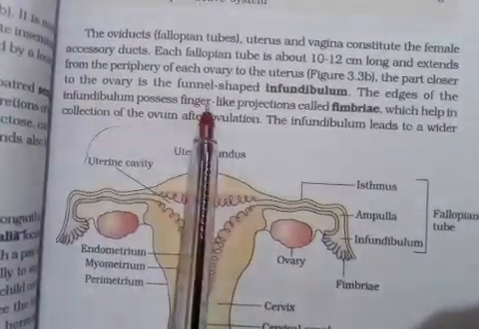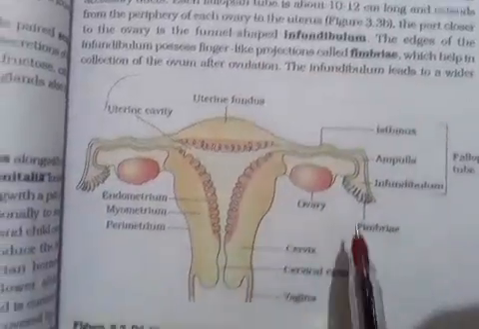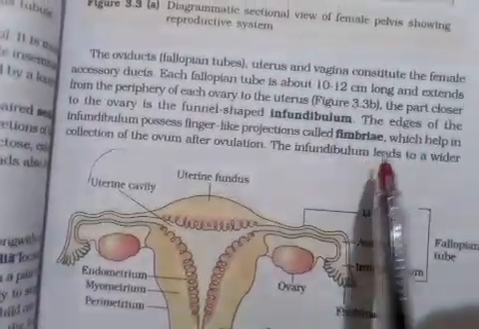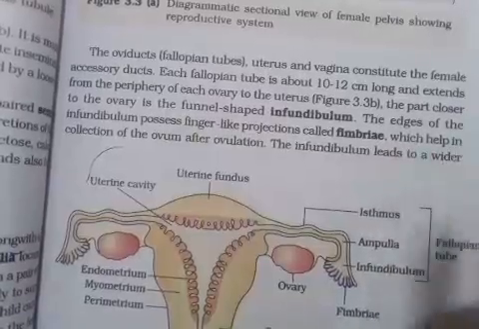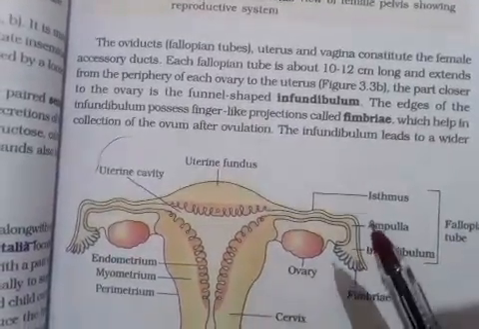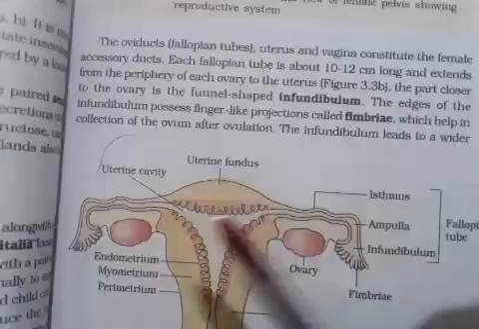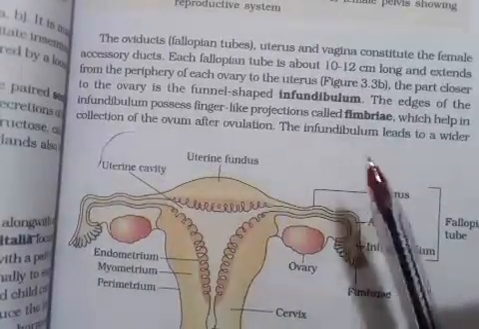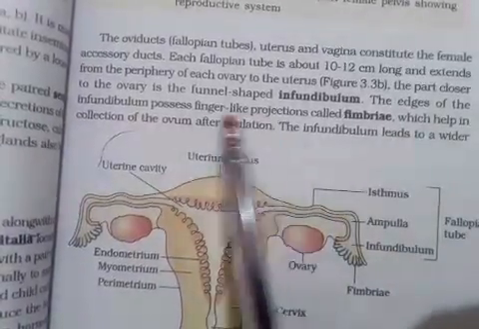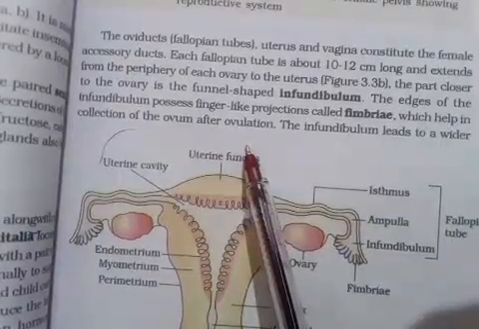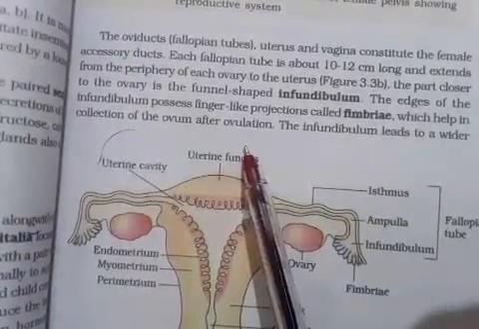Next, edges have finger like projections that are said to be the fimbriae. These are known as the fimbriae. Ultimately, the function of fimbriae is to catch the ovum that is released, or catch the secondary oocyte that is released from the ovary after the 14th day of menstrual cycle, that is the event of ovulation.